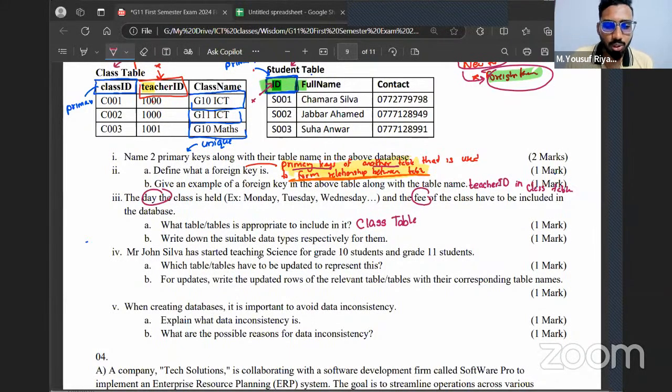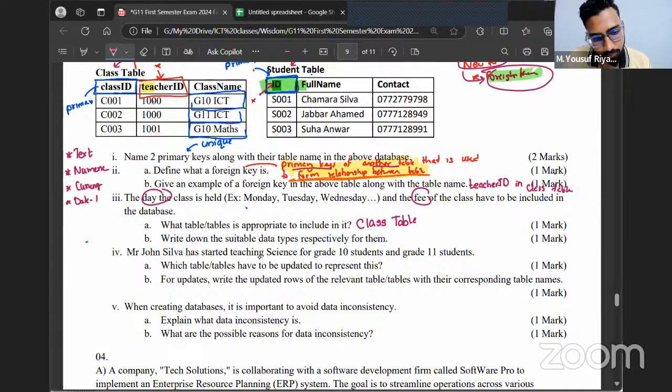To store the day, now if you take a database, the data types we have in a database are text, numeric, currency, date time, and boolean. Out of them, tell me for the field called day, what is the most suitable data type?